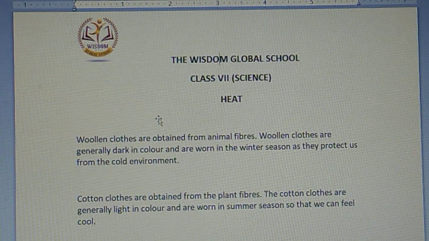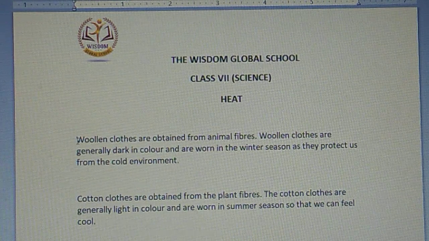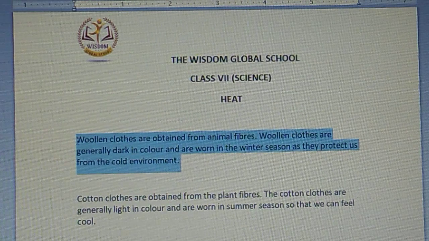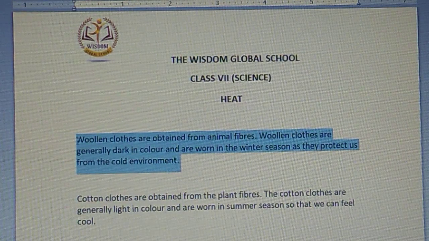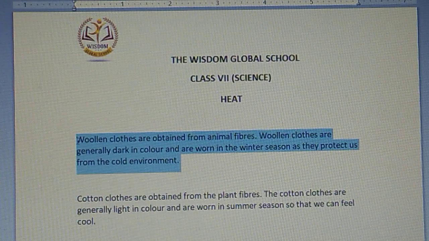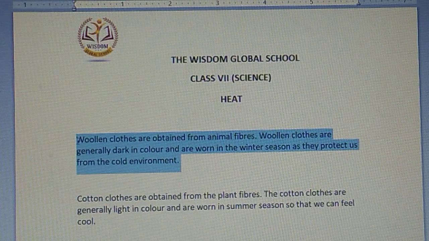Let's say the woolen clothes are obtained from animal fibers, am I right? Woolen clothes are generally dark in color and are worn in the winter season, as they protect us from the cold environment.